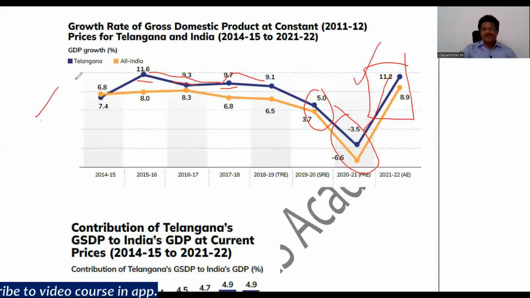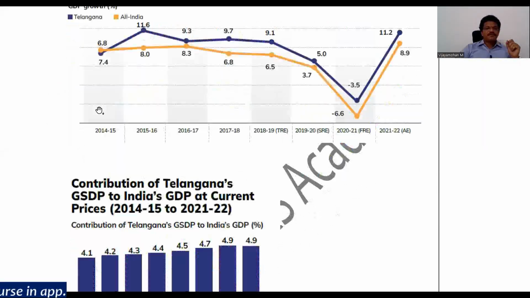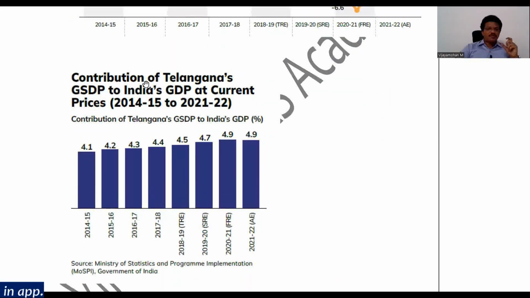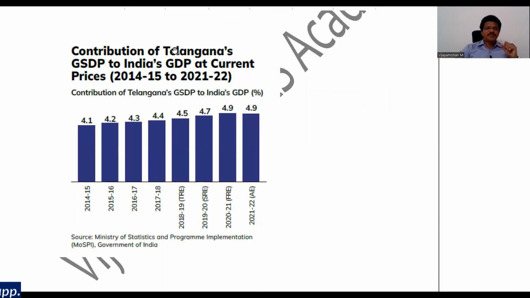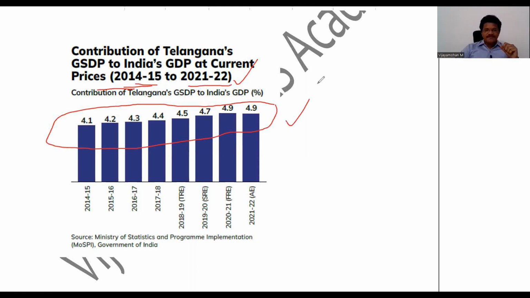So this is the trend of the Telangana economy's growth rate during the last 5, 6 or 7 years, right? After the formation of Telangana state. Now, briefly, we will see what is the contribution of Telangana's GSDP to the total GDP at current prices, that is 2014-15 current prices during the period of 14-15 to 21-22. And if you observe here, it is having a very positive connotation.